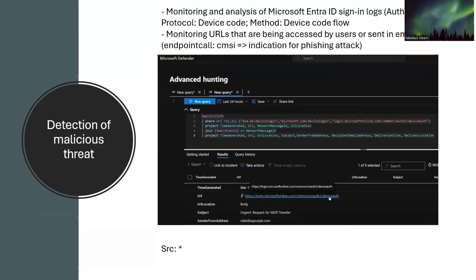If the defender team has Microsoft Defender, they can monitor URLs that are being accessed by users or sent in email, and then search for endpoint calls with the value of CMSI. CMSI is a high indication of phishing attacks. And then go through the details as in this picture. It has a URL for device authentication from Microsoft, but it has a suspicious sender, in this case od@azpurple.com.